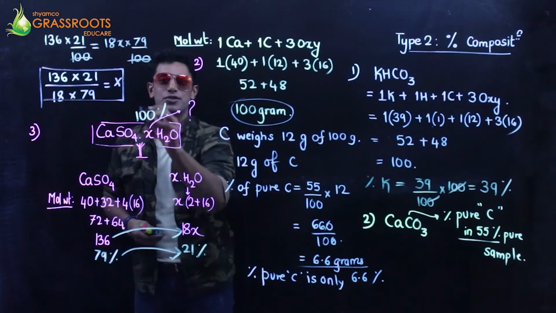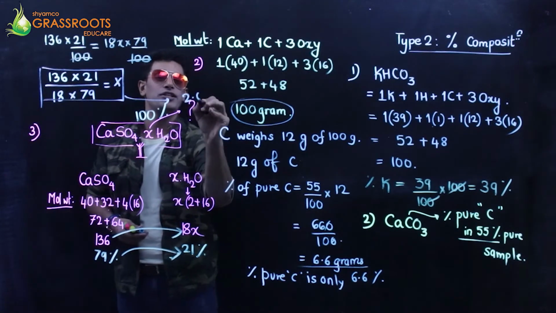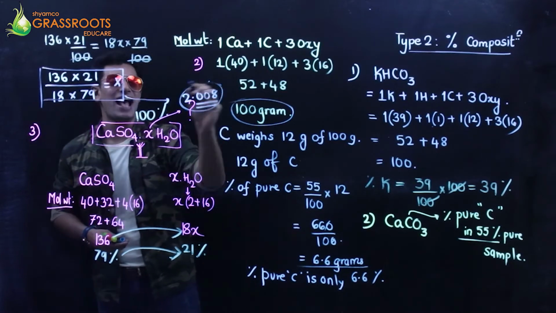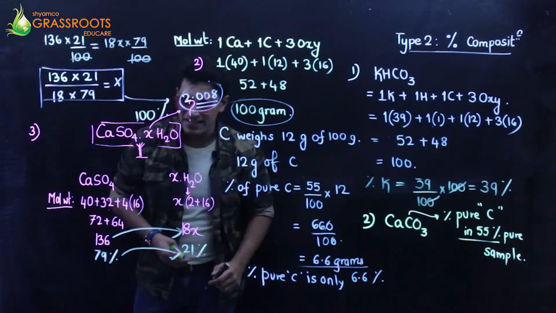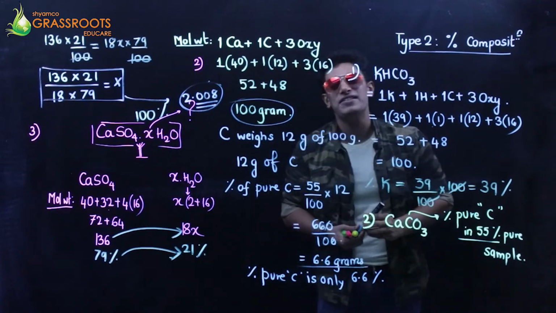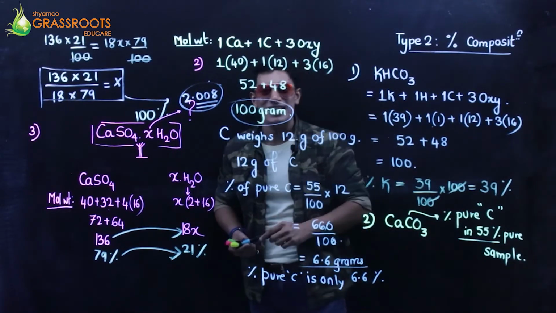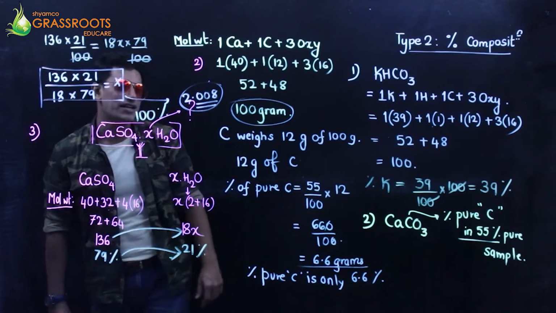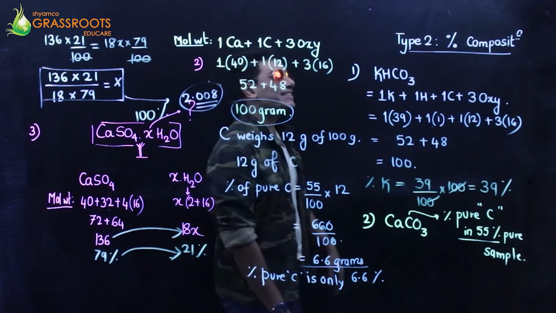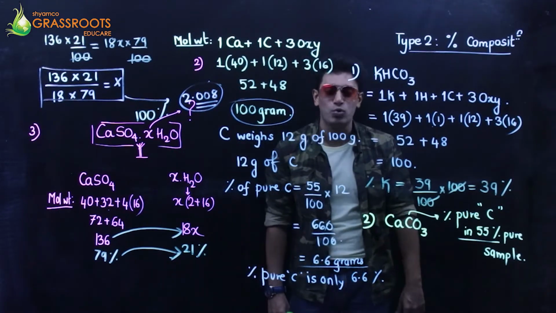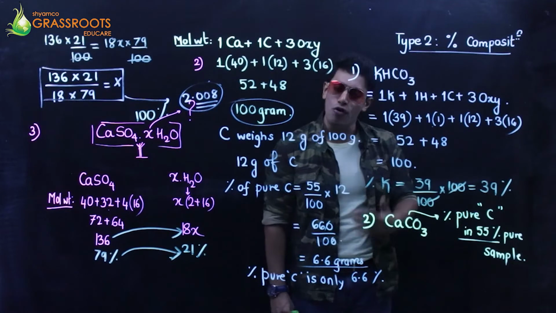When you solve this, you will get an answer of 2.008 approximately. And can I say that is as good as 2? That means there are 2 molecules of water present as water of crystallization in hydrous calcium sulfate, right? So that was my type 2, percentage composition. Go through this, and my next one for y'all is empirical formula.